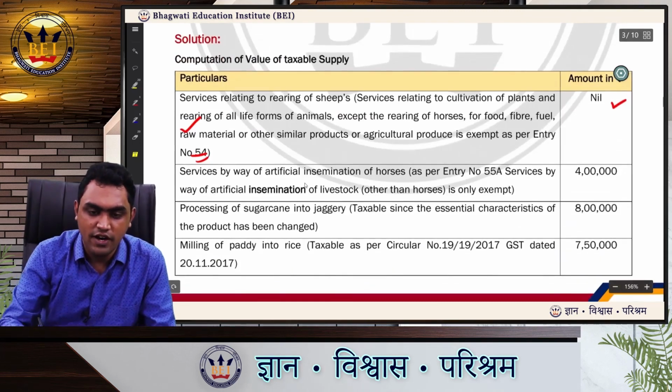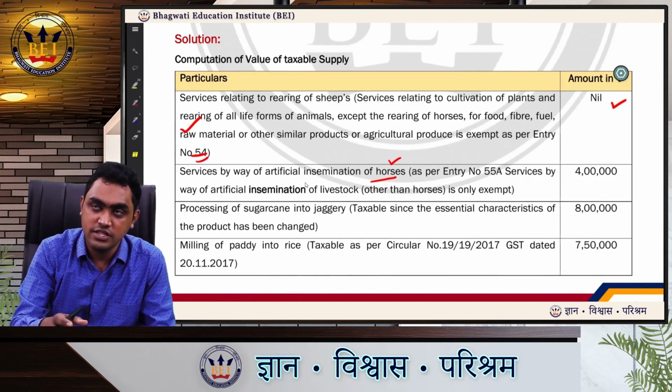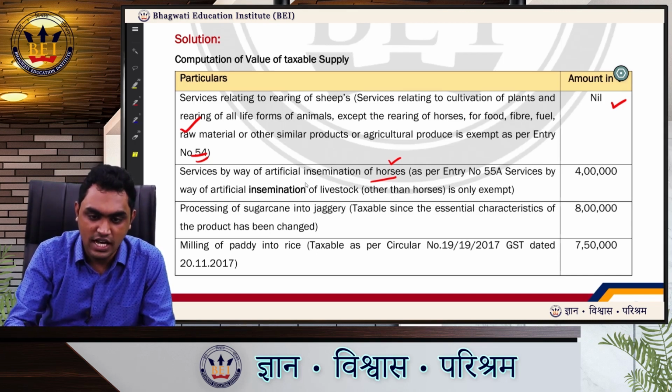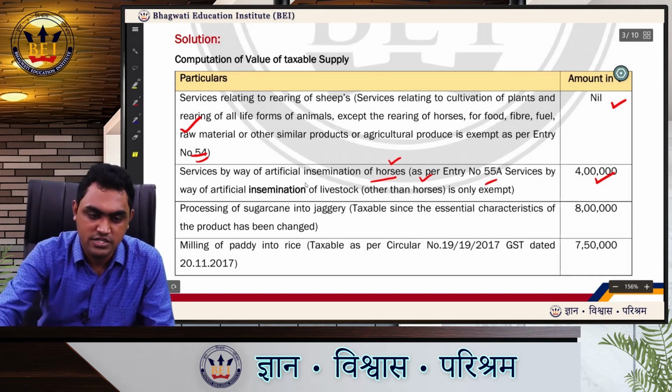Then services by way of artificial insemination of horses. As per the entry given in the notification, that is entry number 55A, insemination of animals is exempt except horses. Other than horses is only exempt. So this will become taxable, 4 lakh rupees.